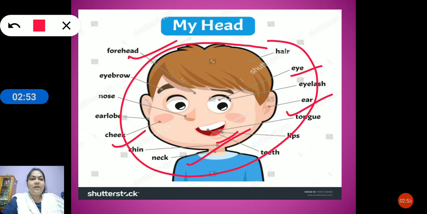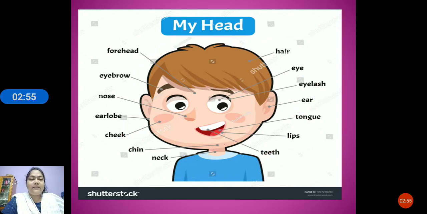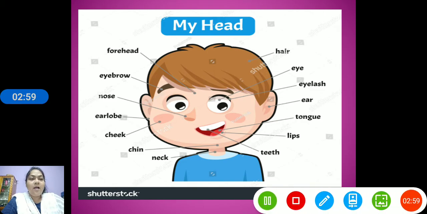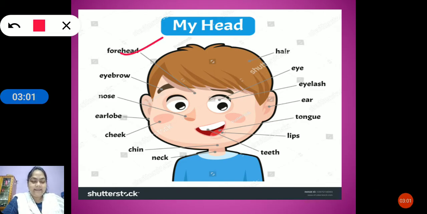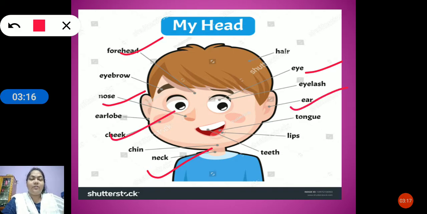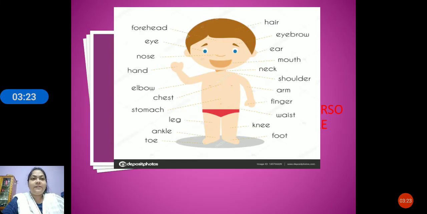Okay, children, now what are the things we have in the head? We have the forehead. Then we have eyes. Then we have the mouth. We have the nose. Then we have the neck. We have the ears and we have the cheeks also. These are all the parts of our face. Okay, now let us see the next.